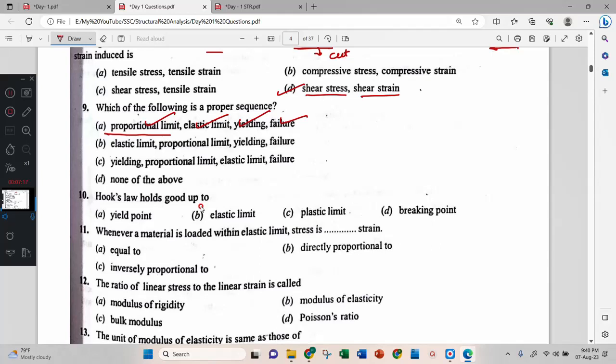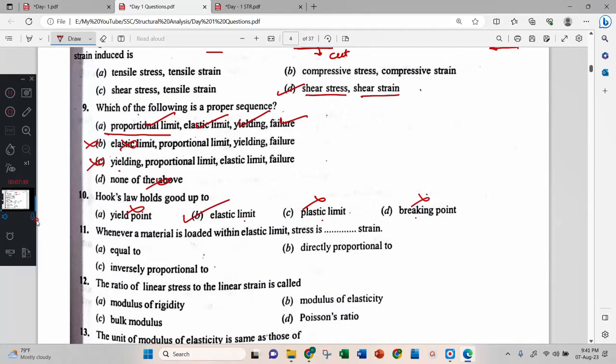Very good. Elastic doesn't come first, wrong option. Yielding doesn't come first, wrong option. Hooke's law holds good up to elastic limit or plastic limit? It is elastic limit, not plastic limit.